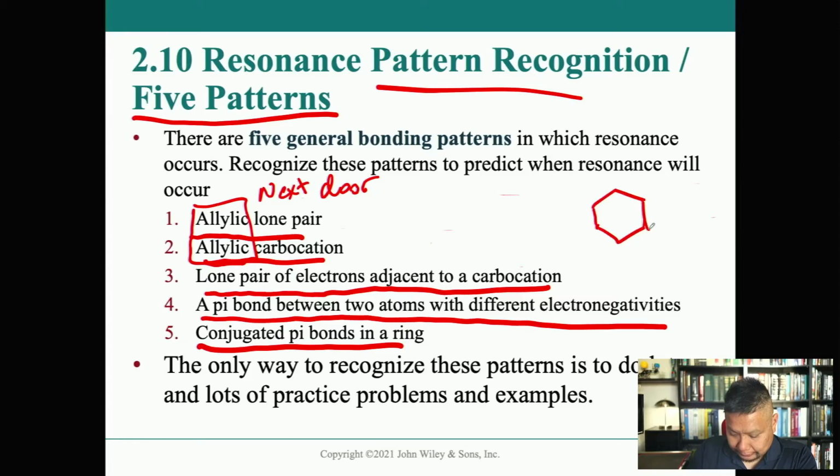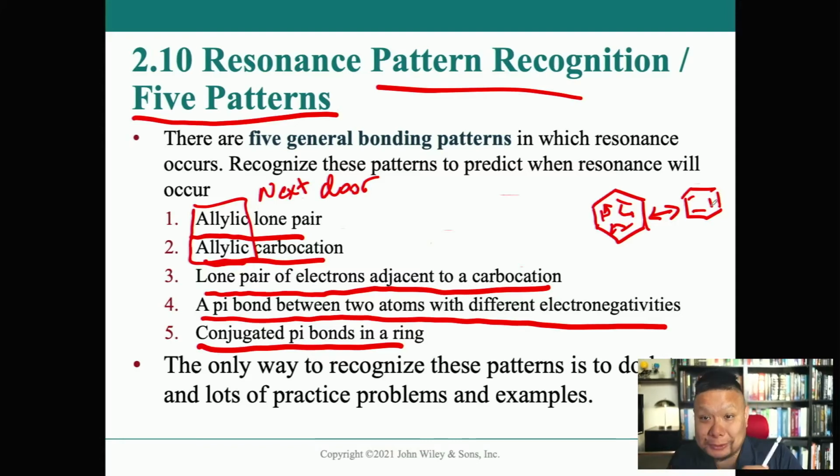When every other bond is a double bond, that's called a conjugated pi bond, and those can do resonance like that. The other resonance contributor is this. Good stuff. It can go back and forth between the two. Oh, no, it doesn't go back and forth between the two. It is actually somewhere in between the two.